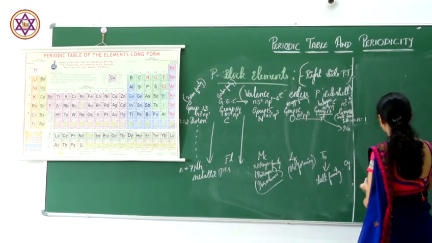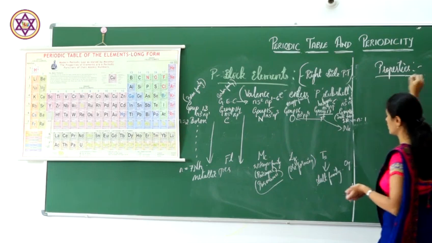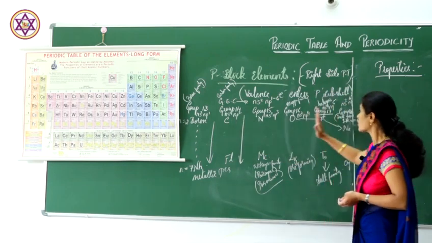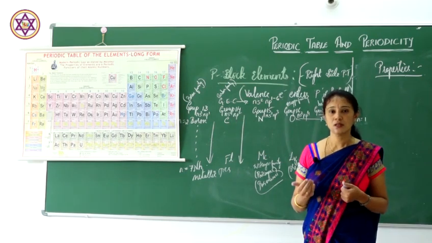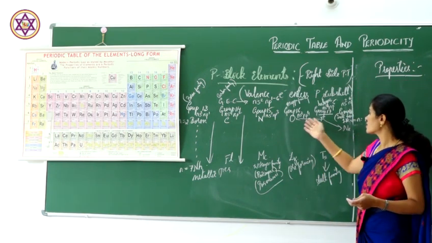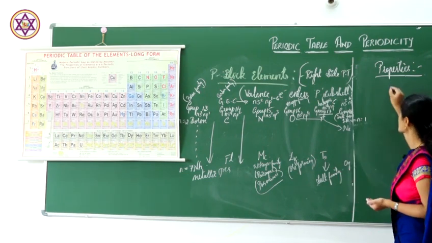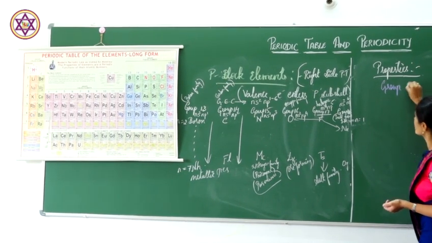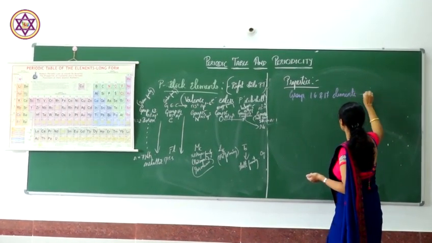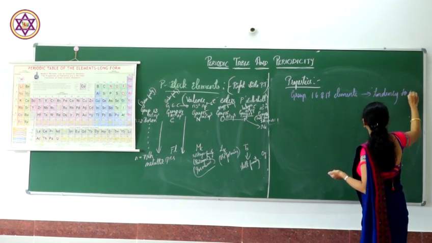Coming to the properties. As we move from group 16 to 17, what happens? They have the tendency to accept electrons. You see oxygen, fluorine, all of these have the tendency to accept electrons. Group 16 and 17 elements have the tendency to accept electrons.